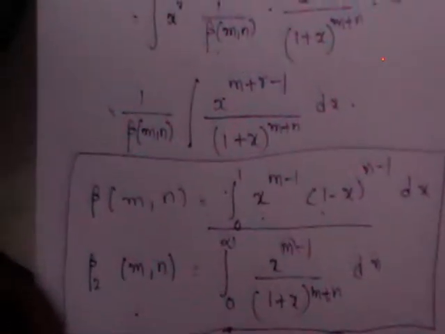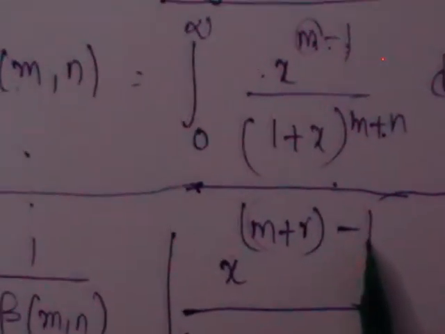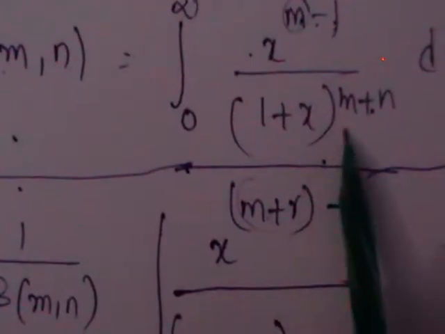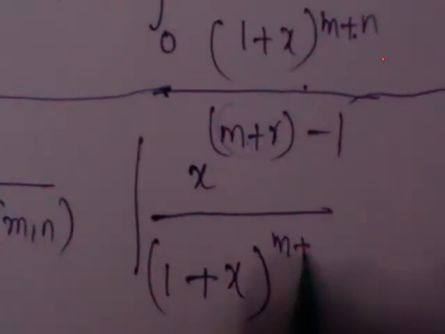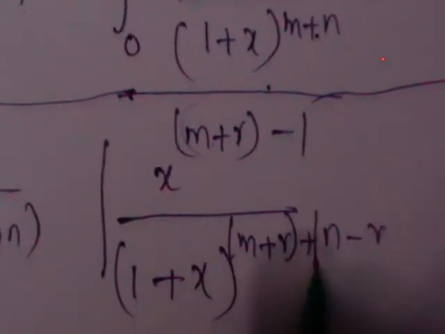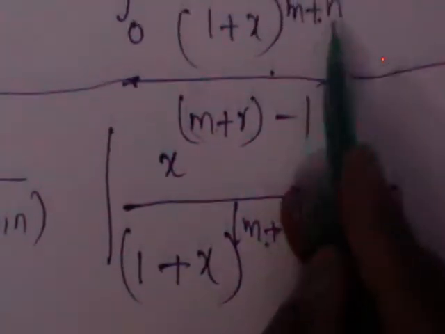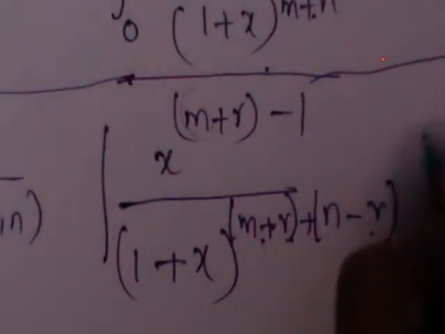To get the beta function, if it is x^(m-1) you get β(m,n), so here in place of m you have m plus r. Here also, for simplification, let us add and subtract r, so in place of m you have m plus r, and in place of n you have n minus r.